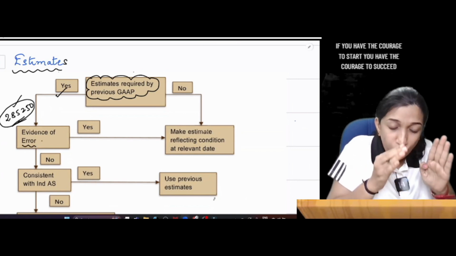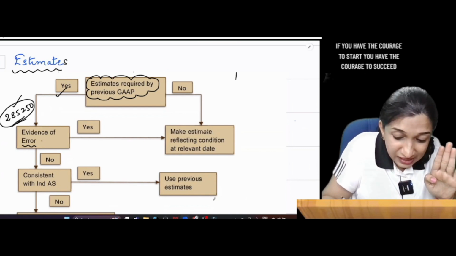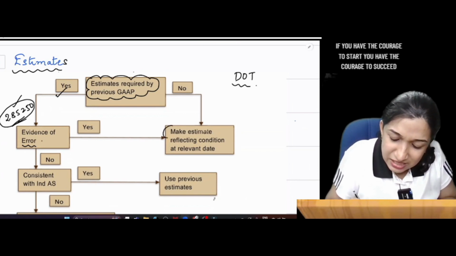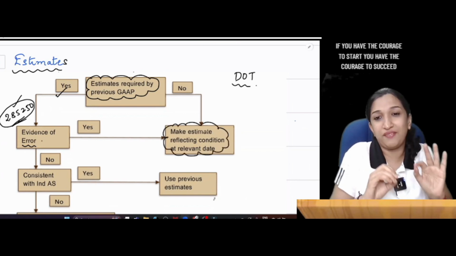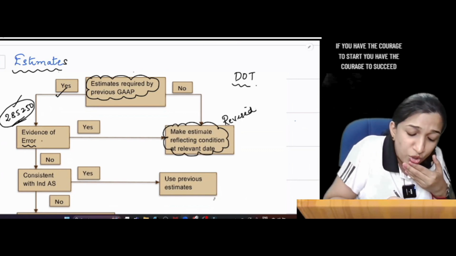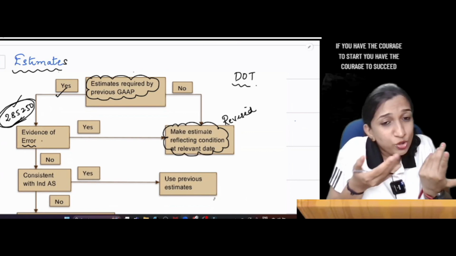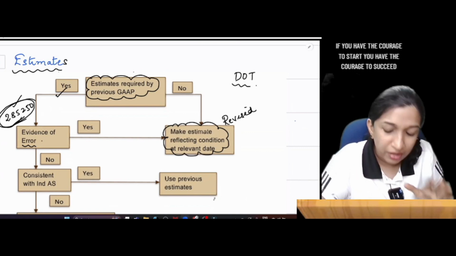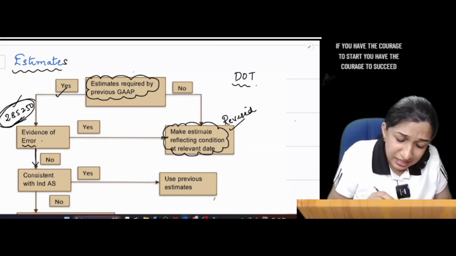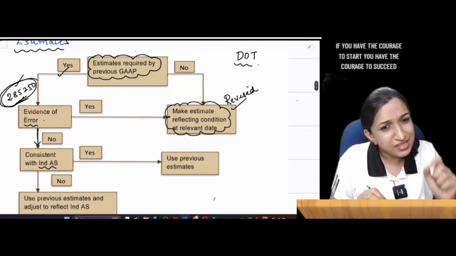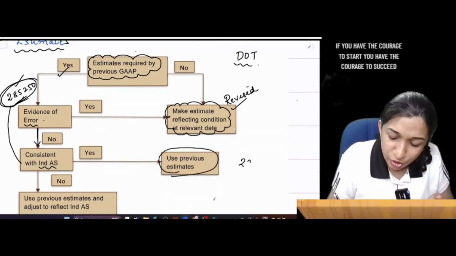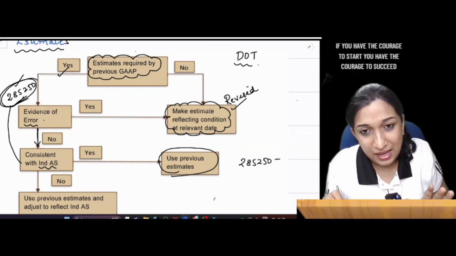I took a random figure 2,85,250. It is an error. Okay, if it is an error, in the first Ind AS balance sheet which we are preparing on the date of transition, make an estimate reflecting conditions on the relevant date. Make a revised estimate, because this original estimate is an error. Error you need to restate, you need to correct. Okay, fine. No, it is not an error. Is it consistent with Ind AS? Yes, it is correct. As per Ind AS also it's correct. Then use the same 2,85,250 in the first Ind AS balance sheet.